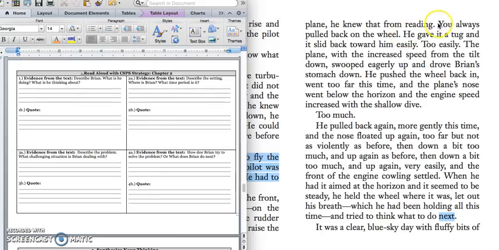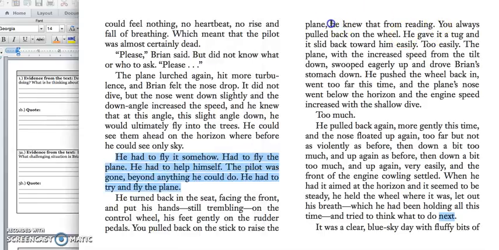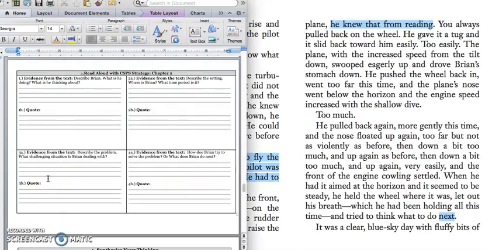And he knows how to do this because he says he's read some books about how to fly planes, and so he knew that you pulled the wheel in and out to figure out how to fly the plane evenly. All right, so for 4A, we could say, Brian remembered from his reading to pull back and forth on the plane wheel in order to get it flying steady.